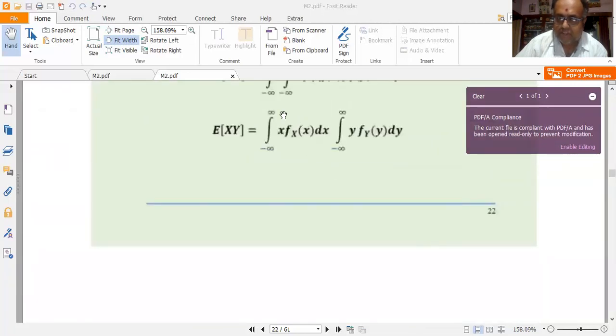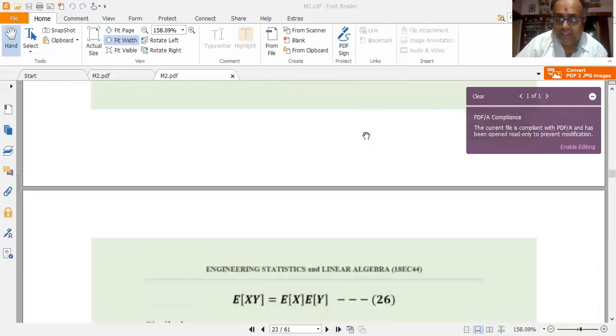Recall, what is this? This first integral is the expected value, or the average, or the mean of the random variable capital X. The second integral in terms of y is the expected value, or the average, or the mean of the random variable capital Y. So this is E of x, this is E of y.